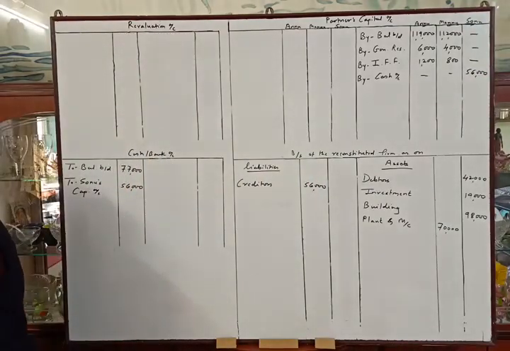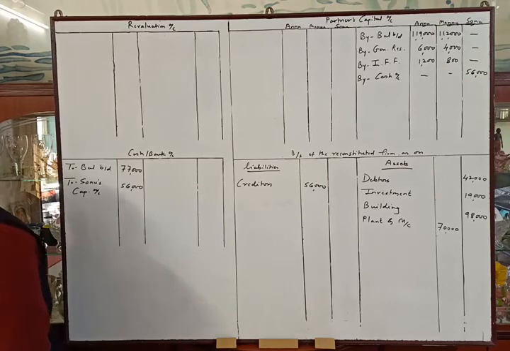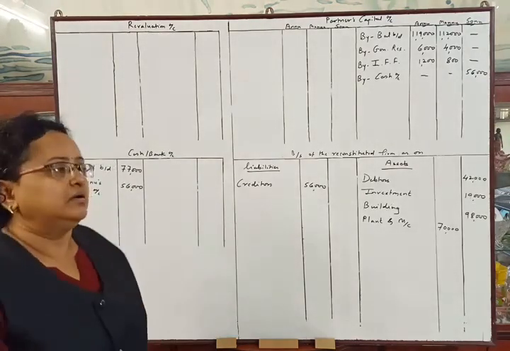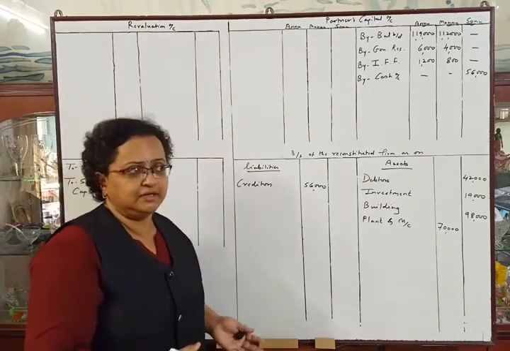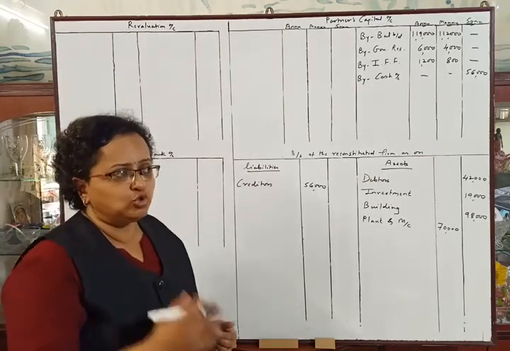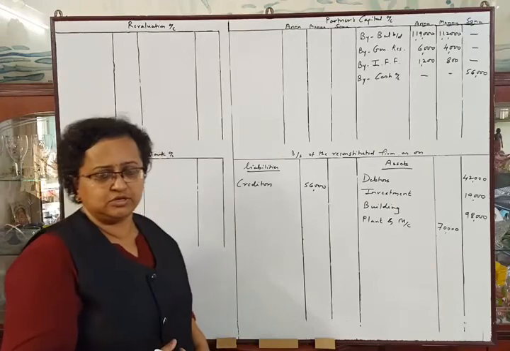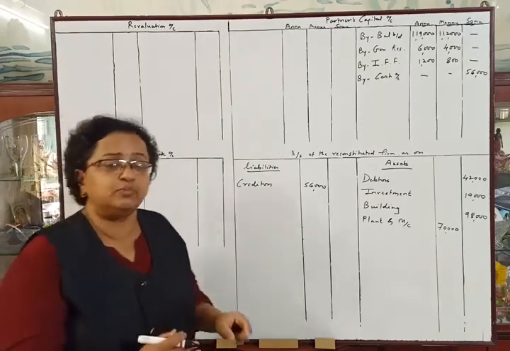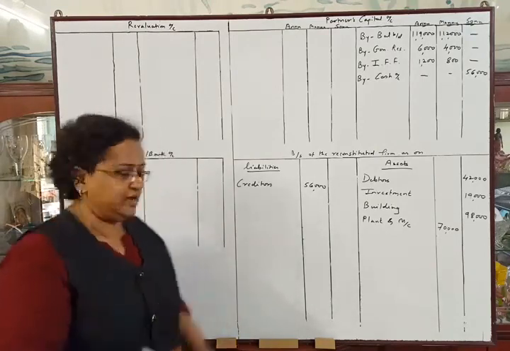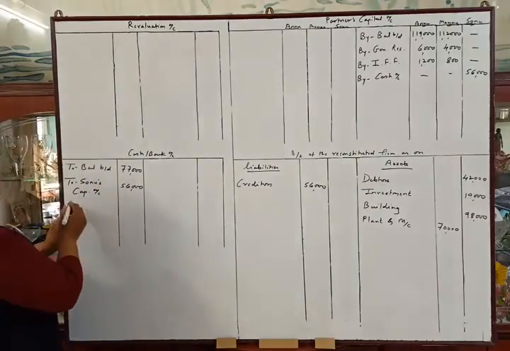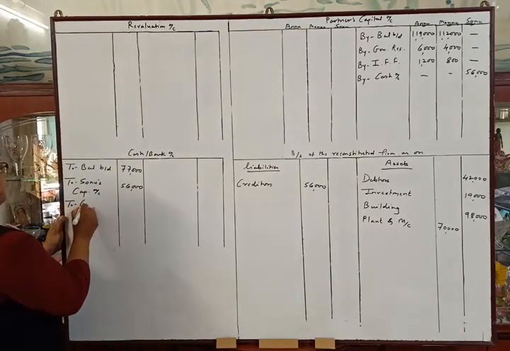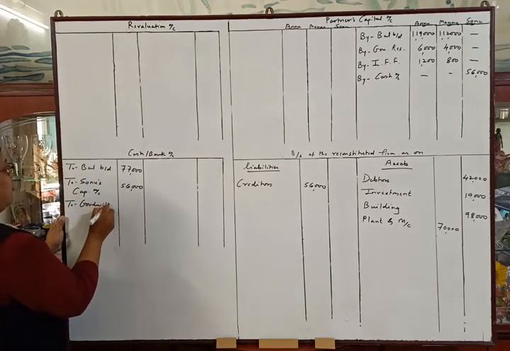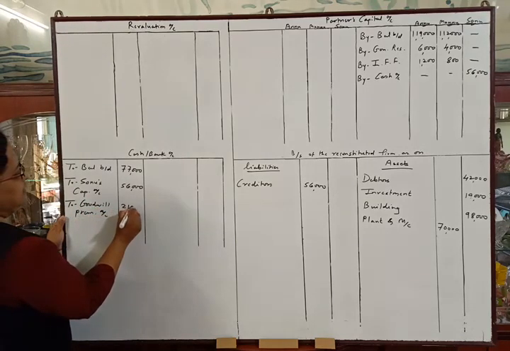Now see the next adjustment. Goodwill of the firm is valued at rupees 84,000 and Sonu will bring his share of goodwill in cash. We have calculated the goodwill already. Sonu's share of goodwill is 21,000. So it means Sonu is bringing rupees 21,000 for goodwill. So the first entry will be cash account to goodwill premium account 21,000.